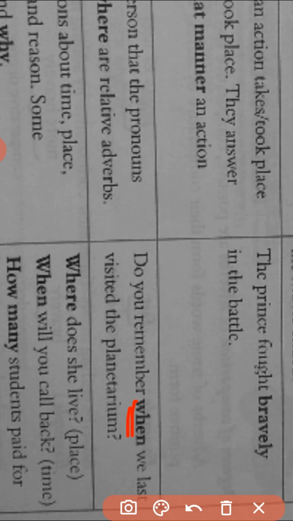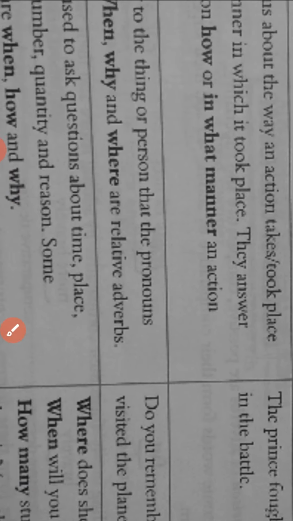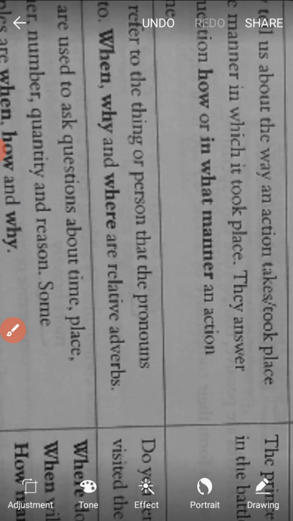It means it tells about the thing or person that the pronoun refers to, and the words when, why and where act as relative adverbs.